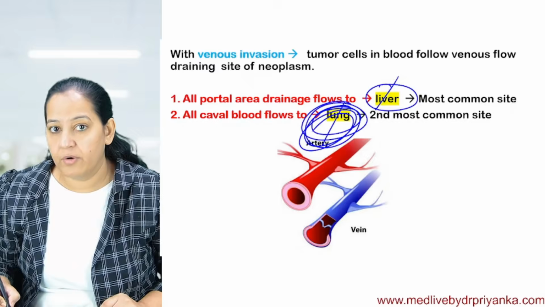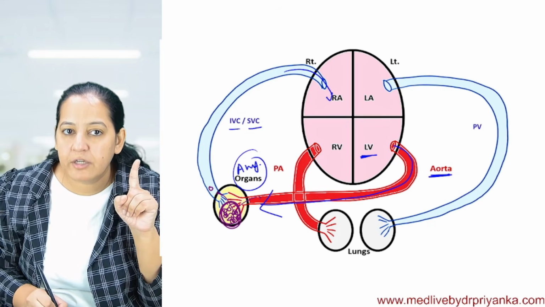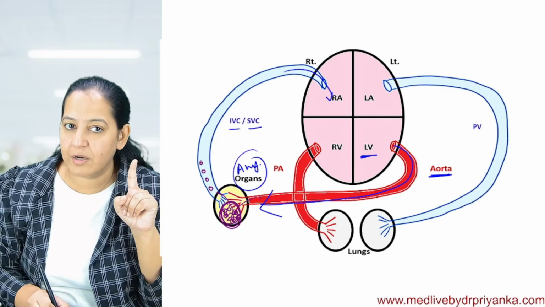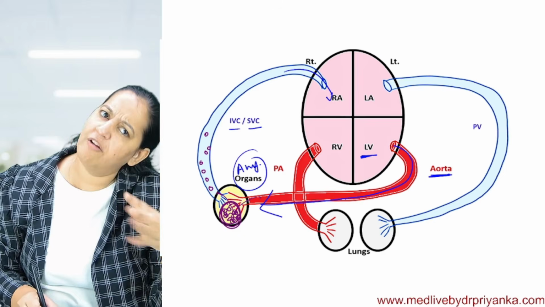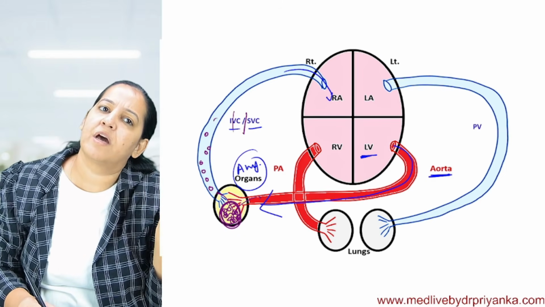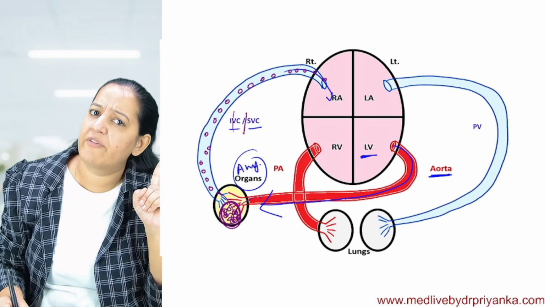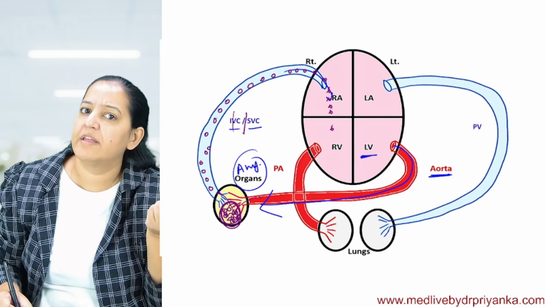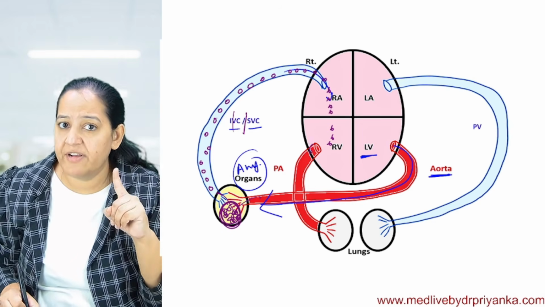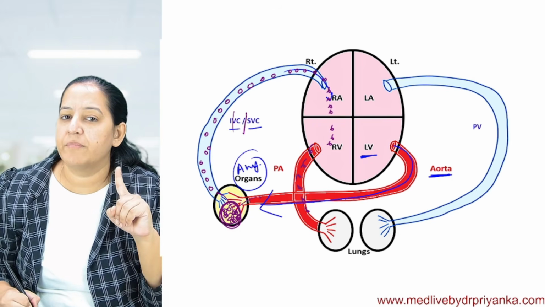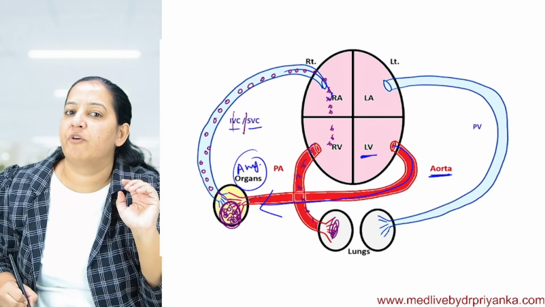They will go in the vein. The tumor cells are going in the vein. Via vein, all veins go to SVC or IVC. So they are going in SVC, IVC. Via SVC, IVC, they are going in the right auricle. From the right auricle, they go in the right ventricle. From the right ventricle, they go in the pulmonary artery. And from the pulmonary artery, they lodge in the lung and form a secondary in the lung.